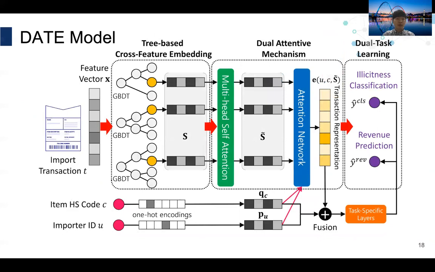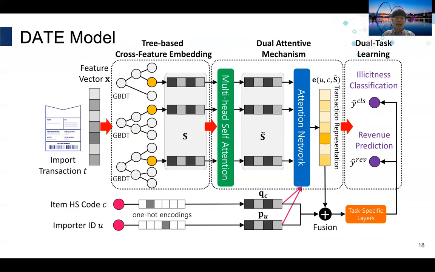Our model is called Dual Attentive Tree-aware Embedding, in short DATE, which consists of 3 stages. The first stage pre-trains a tree-based classifier to generate cross features of each transaction. The second stage is a dual attentive mechanism that learns both the interaction among cross features and the interaction among importers, HS codes, and cross features. And the third stage is dual task learning by jointly optimizing illicitness classification and revenue prediction.